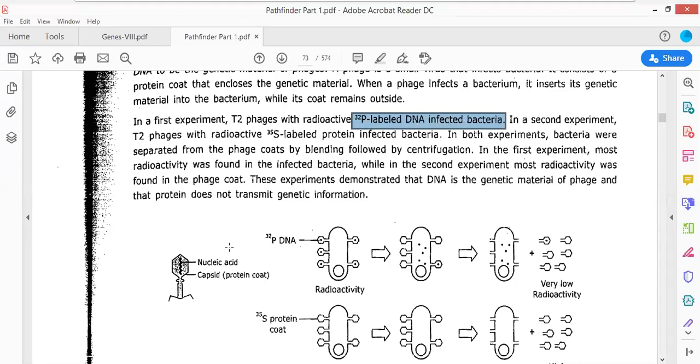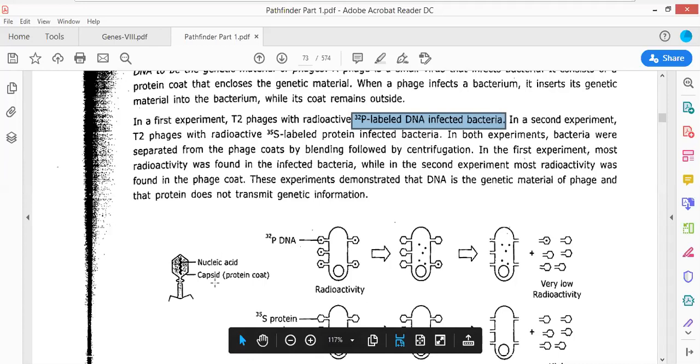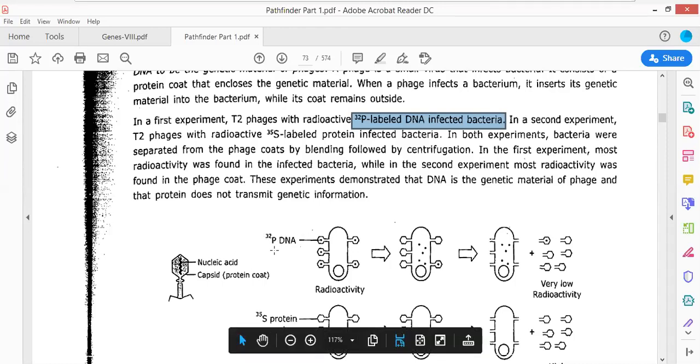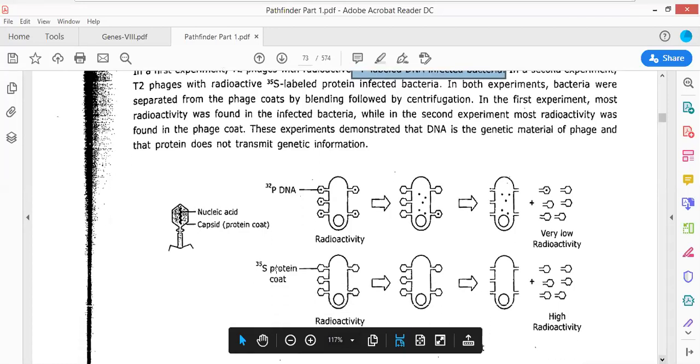Now see this. This is a phage, in which there are two different things. One is the capsid or the protein coat, and this is the nucleic acid. The nucleic acid of the phage has been radiolabeled with P32, radioactive phosphorus, because you know that DNA contains phosphorus. And the other thing, the proteins contain a very large amount of sulfur, so proteins are also radiolabeled here.